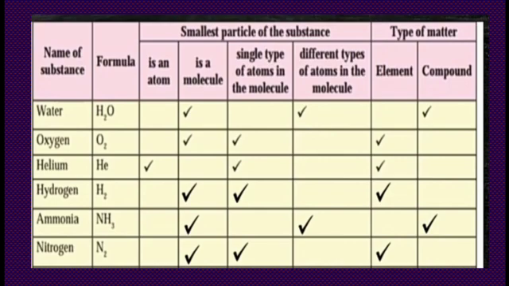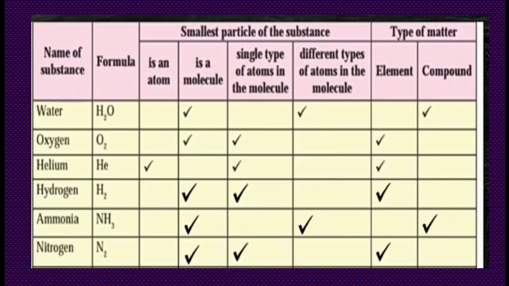Next one is hydrogen, H2. 2 hydrogen atoms combine together to form a hydrogen molecule. So it is not an atom, it is a molecule. But it contains a single type of atom. That means only hydrogen atoms are present there. It is an example of which matter? Element or compound? It is an element because it consists of only one type of particle.